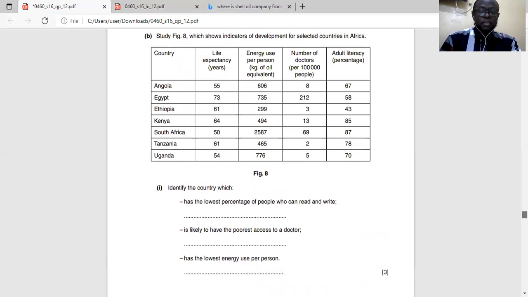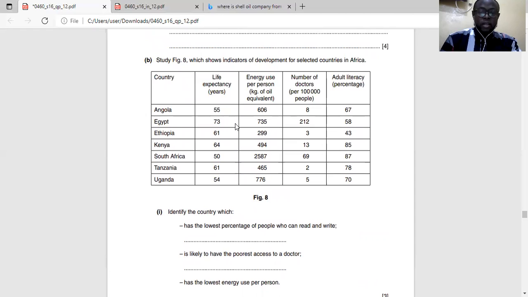Identify which country has the lowest percentage of people who can read and write. So come here, adult literacy, 43, Ethiopia. So the answer here should be Ethiopia.